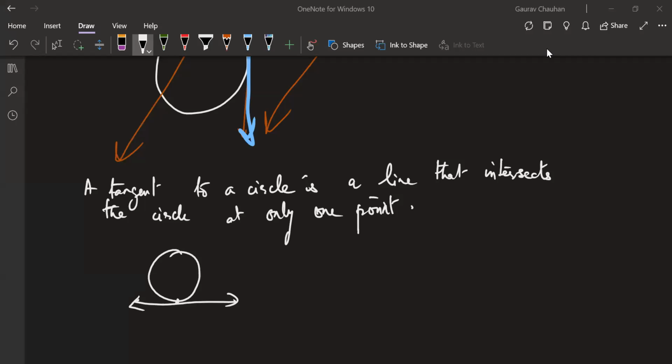A quick question. How many tangents are possible do you think in a circle? How many tangents are possible? Abhi? Infinite tangents. Where are these infinite tangents possible at? On the circle, every point. There are infinite number of points here. As there are infinite number of points on the circle, each point can have a tangent. Good with that?